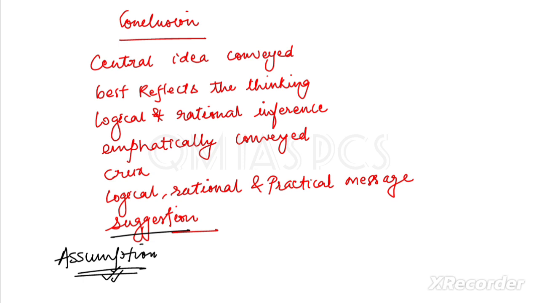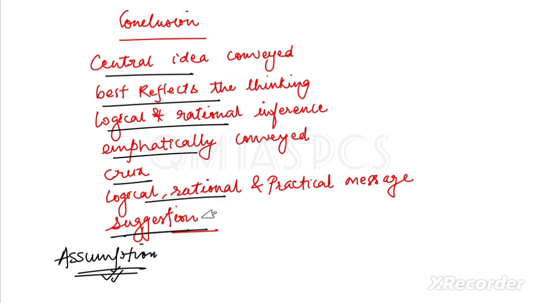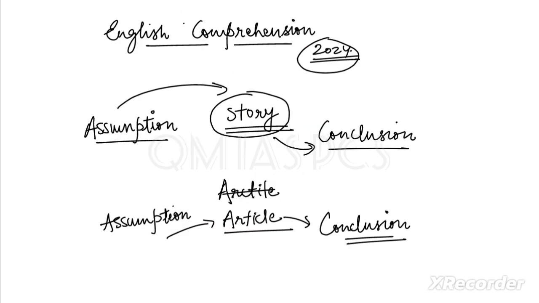So when you are reading the question paper or the passage, you can simply underline these things from every passage, as this is the main thing. And this is our central idea: there should be some assumption on which the article is based, and then what is the learning from that article, what is the conclusion of that article. This is the central idea of this session, right?